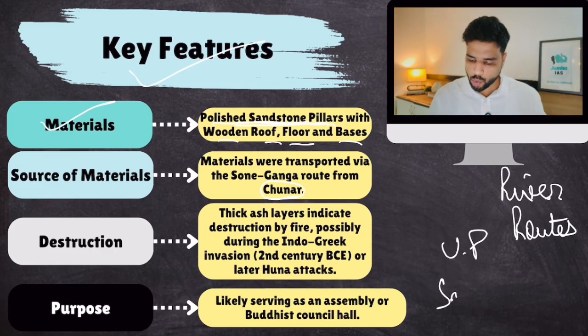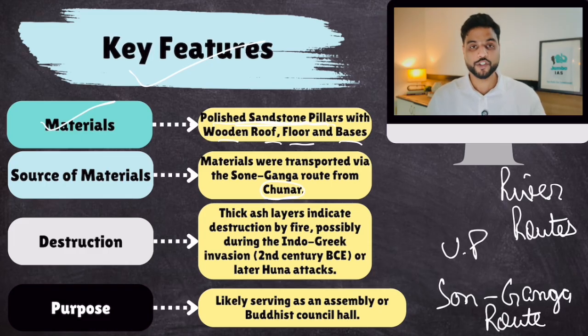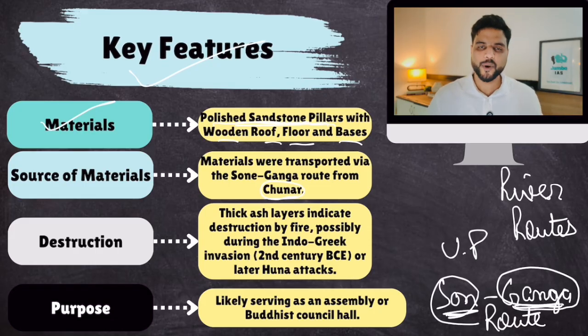The Son-Ganga river route. You should know this if you have studied geography. Ganga and Son meet near Patna, so Patna lies at the confluence of these two rivers. Son is a peninsular river from Madhya Pradesh, and Ganga, as we all know, rises from Gangotri in Uttarakhand.